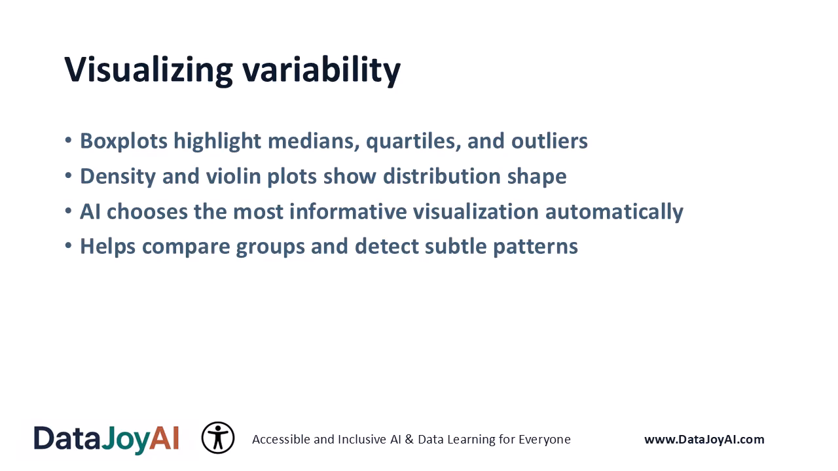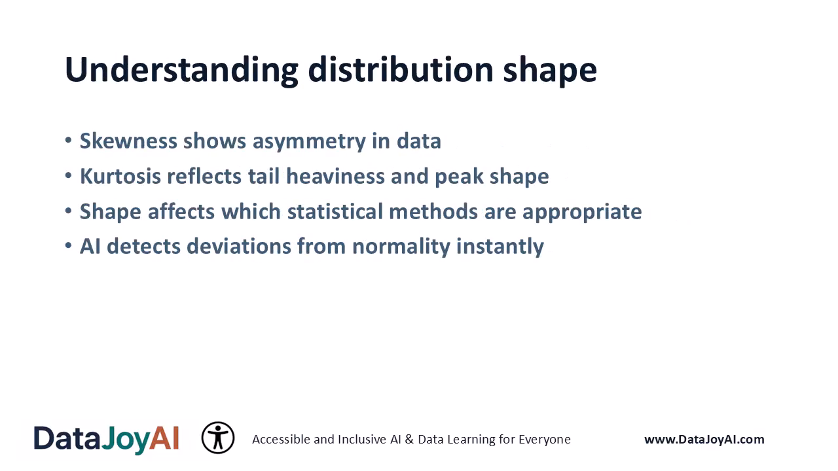Visualizing variability. Box plots, density plots, and violin plots reveal distribution shape and variability. AI tools choose the most informative visualization automatically and highlight subtle patterns you might miss. These visuals make it easy to compare groups and detect unusual concentrations or gaps.